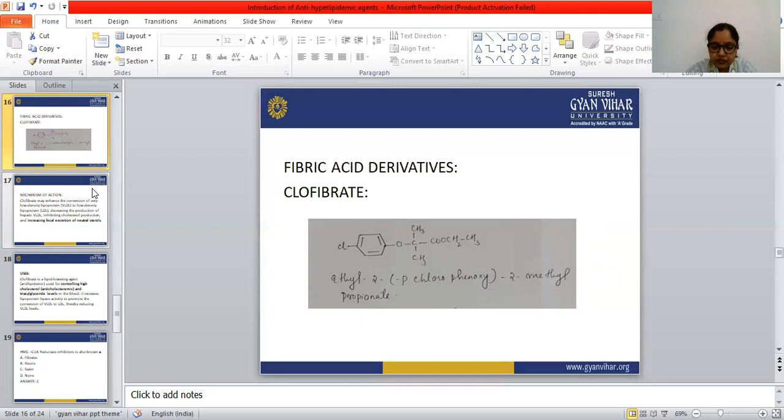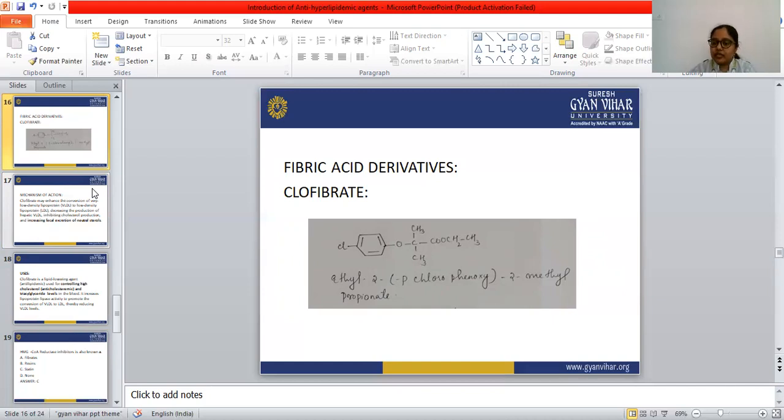This fibrate appears to activate one protein, that is PPAR alpha. That PPAR alpha activates one enzyme, lipoprotein lipase, and that lipoprotein lipase is responsible for the decrease in the VLDL, decrease in the LDL, decrease in the triglyceride, but increases the HDL level. So this is all about the clofibrate.